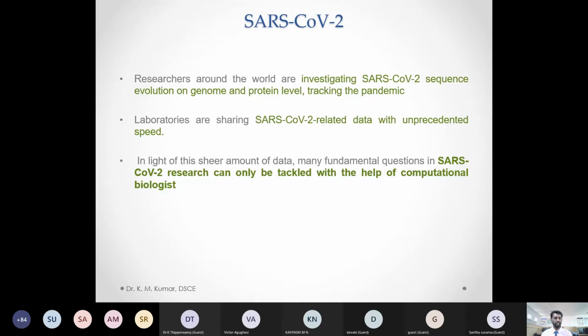Because it is very fast, it reduces time and our workload, since most of the work is done by computers, computational tools and software. So data is analyzed faster, and we can identify clues to solve the problems. That is why we are going to talk today about a few computational tools and how they help us analyze this data.